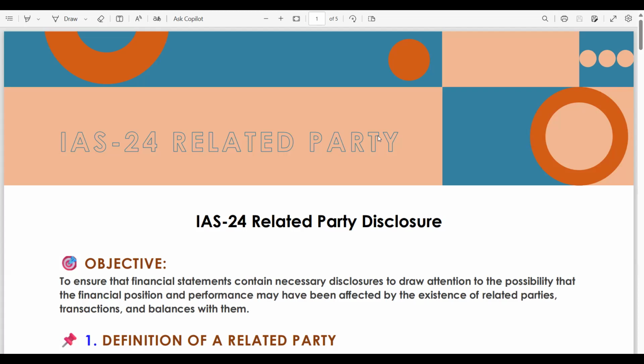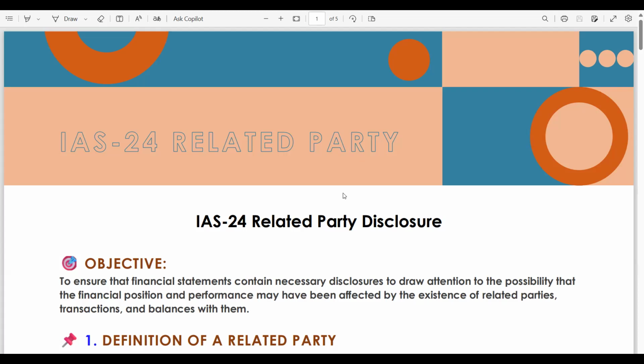Now the scope of IAS 24 Related Party. IAS 24 requires disclosure of related party transactions and outstanding balances in the separate financial statements of a parent, venturer, or an investor. Why does IAS 24 require disclosure of these transactions? As I have just mentioned, it is a very significant transaction, material by qualitative as well as quantitative. We will read why disclosure is important in the later slide.